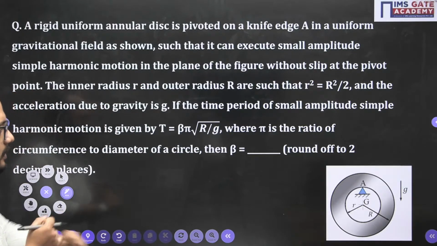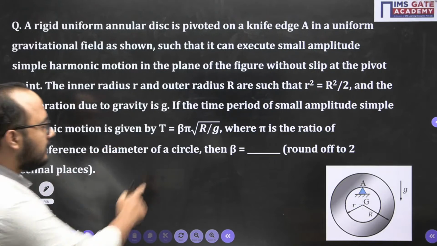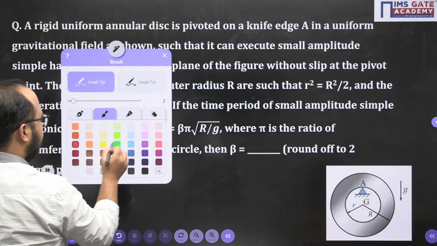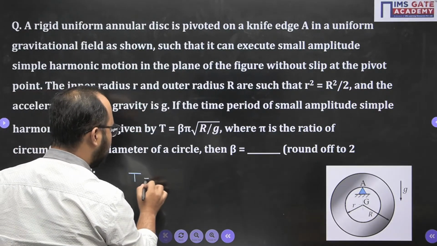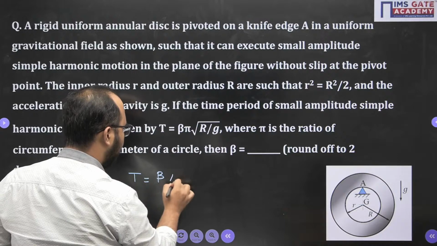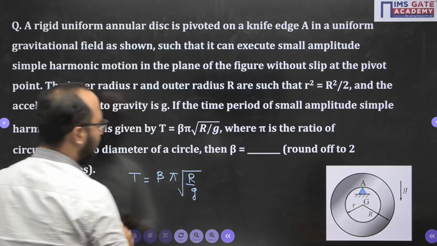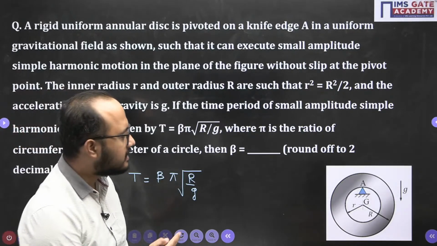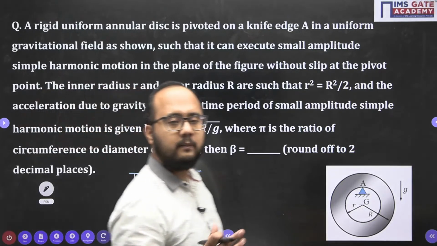Now coming back to the problem, what are they asking? This beta value. Now what is T here? They have mentioned T is your time period of oscillation, and the time period of oscillation is given as beta pi root over R by G. This is the format in which the time period has been given. Now the question is, they are asking for the value of beta.